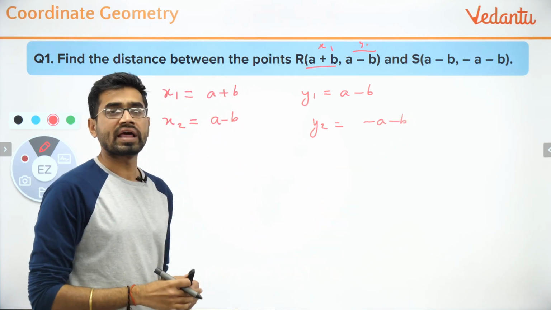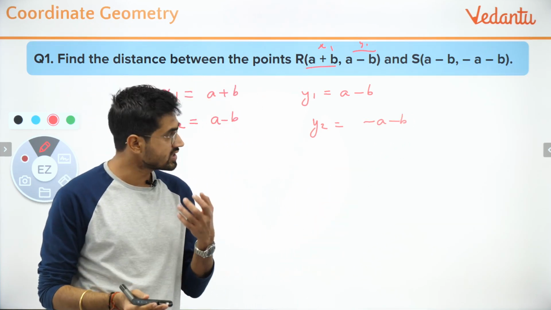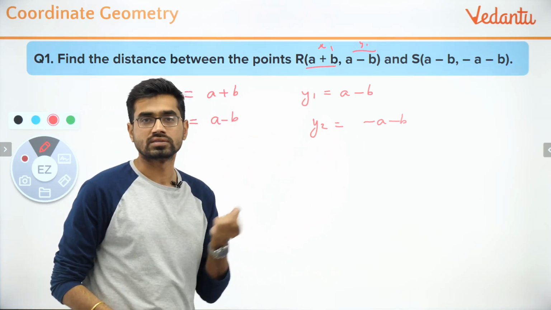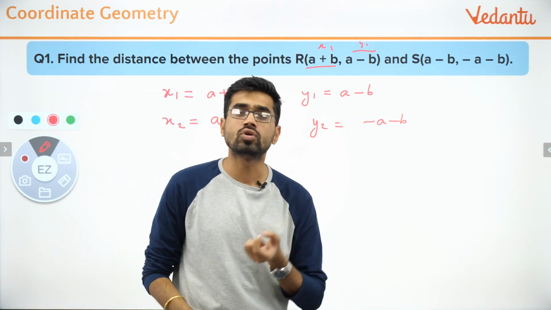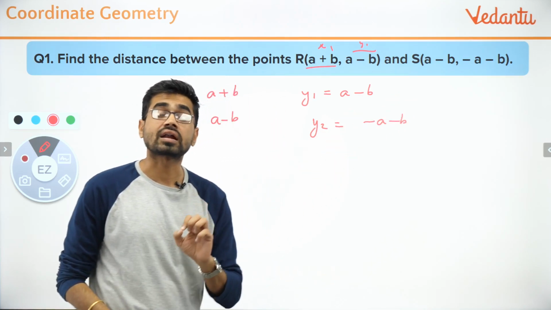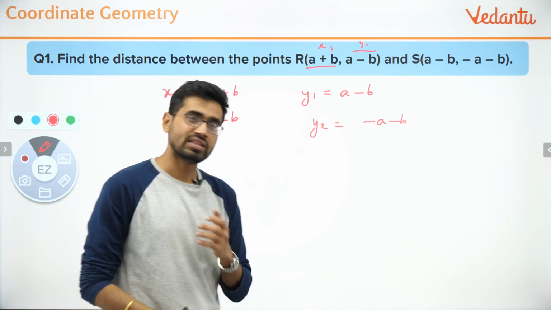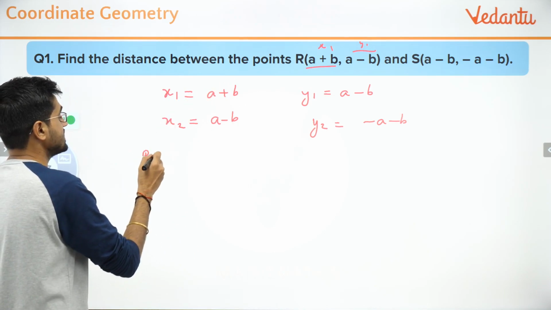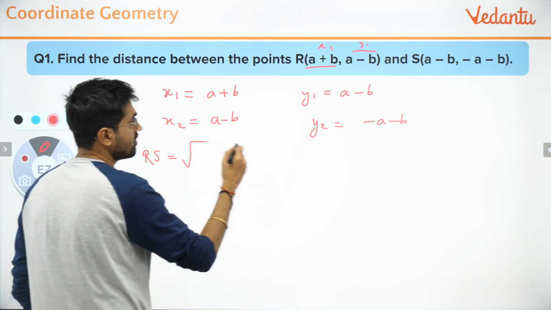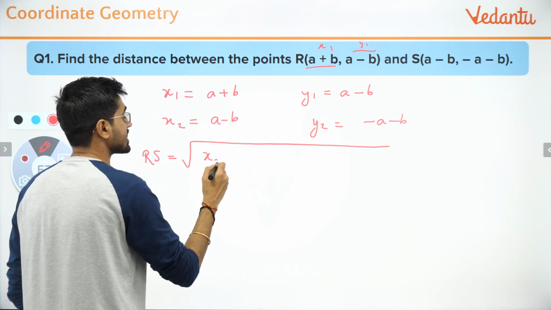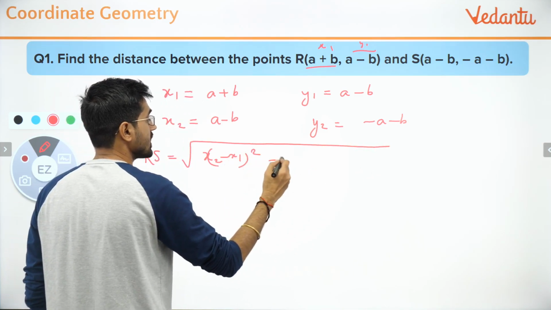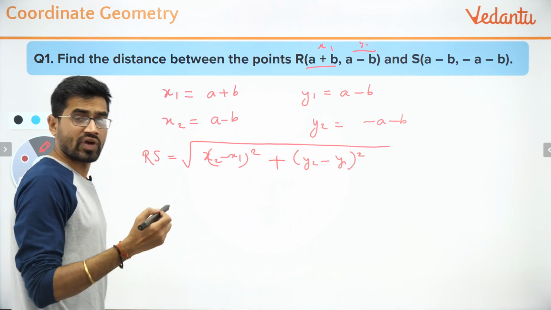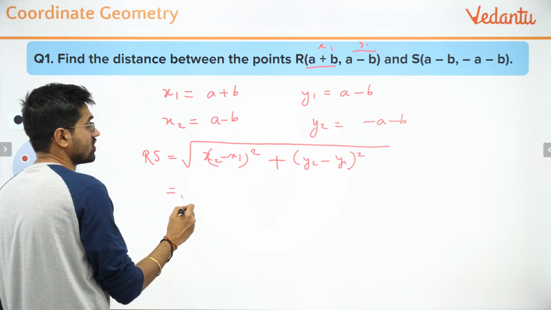The only problem that I have found among the students is that they do not see the signs specifically and they miss out the signs. So whenever you're writing the points, please look out that all the signs are exactly correct and matched. Otherwise you will get a wrong answer, of course. So if I have to find the distance between RS, it should be the root over of x2 minus x1 whole square plus y2 minus y1 whole square. Correct?